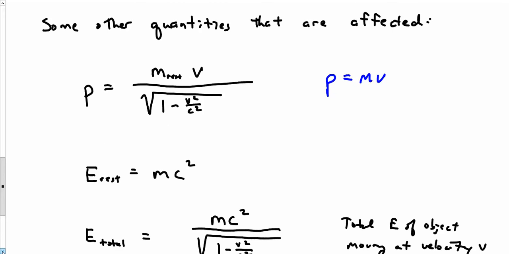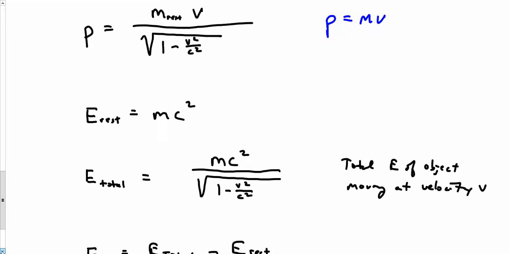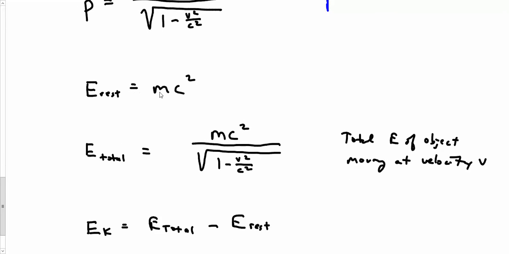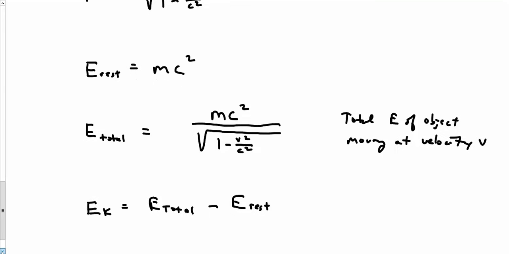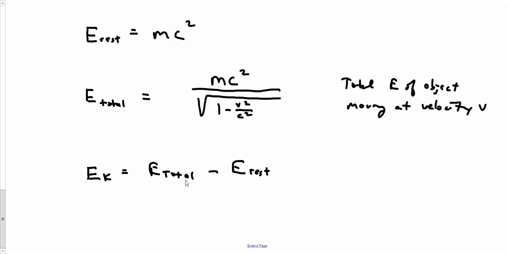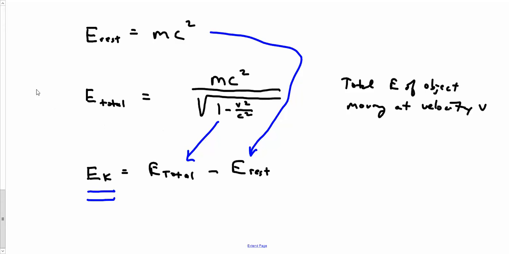We learned in grade 8 that the energy of an object is equal to mc squared, but the mass is going to change, so when something is moving really fast, its total energy is going to change. The total energy of an object that's moving is now mc squared over the square root of 1 minus v squared over c squared. And if it's moving, it's got kinetic energy, and if you're asked to calculate kinetic energy, I could take the total mass and subtract the rest mass, and I could figure out how much kinetic energy this object had.